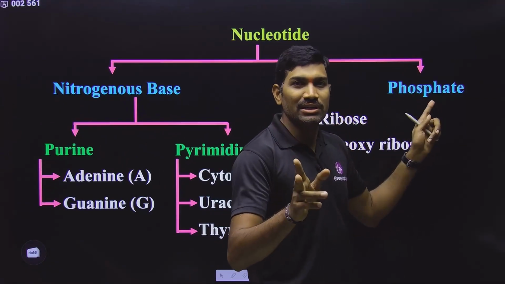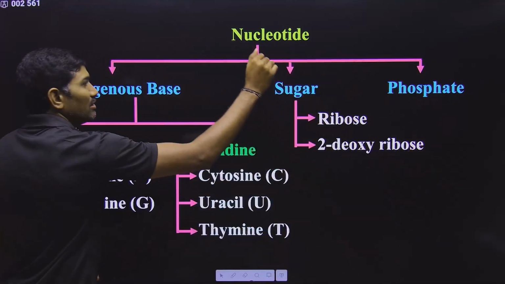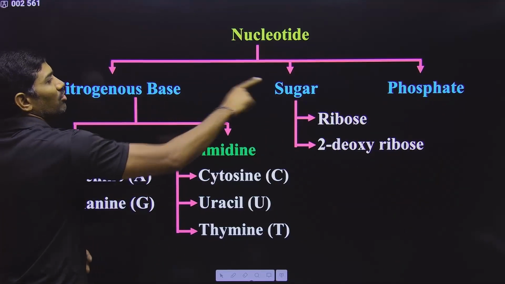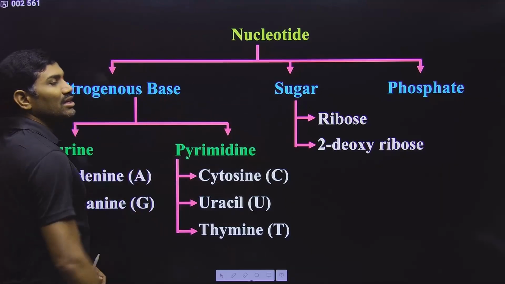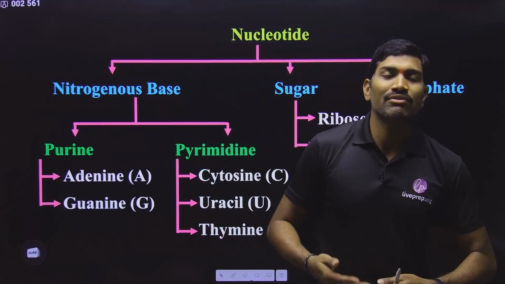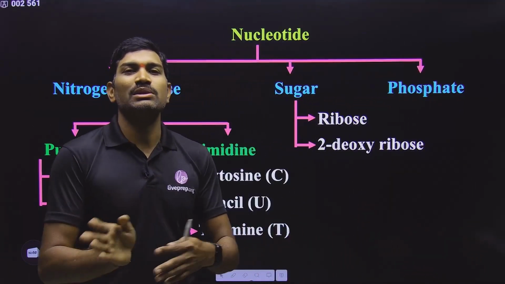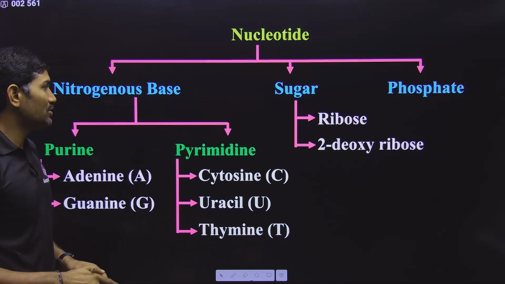Please remember whatever it is, if a single phosphate, 2 phosphates, 3 phosphates, any number of these are present along with this, then it will be called a nucleotide only. So that's why while naming we go with some specific naming like nucleoside, monophosphate, diphosphate, triphosphate likewise. So please understand these points.